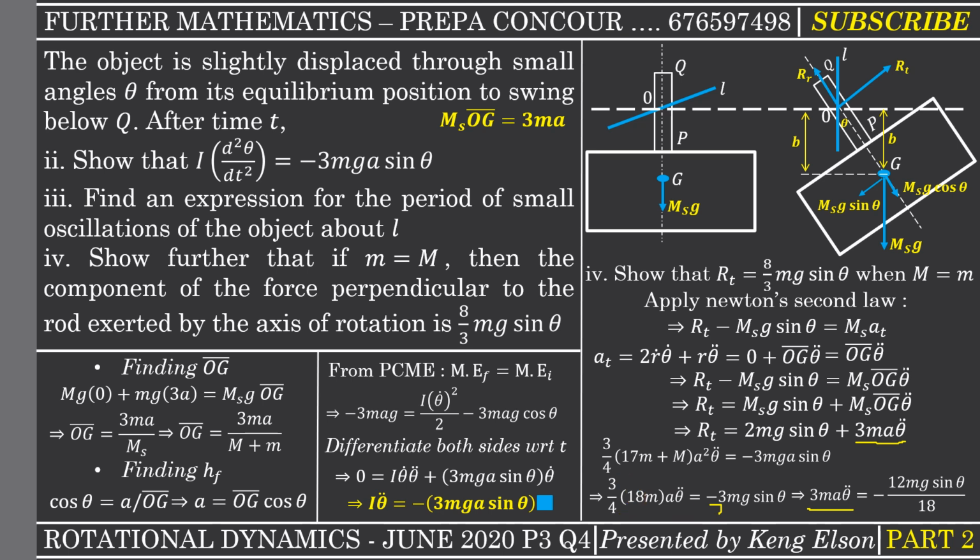So all we need to do now is replace 3ma theta dot dot with what we have had. We have to replace it and then we simplify.